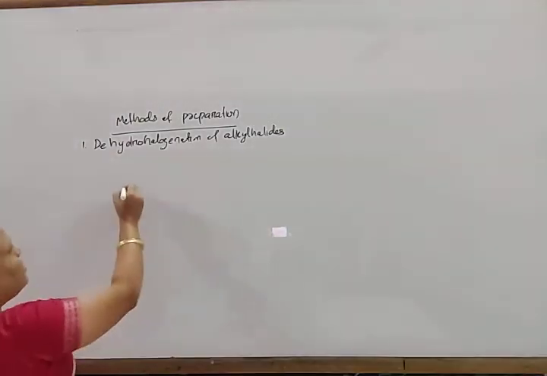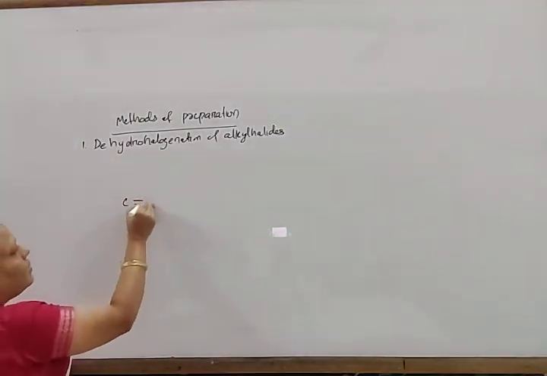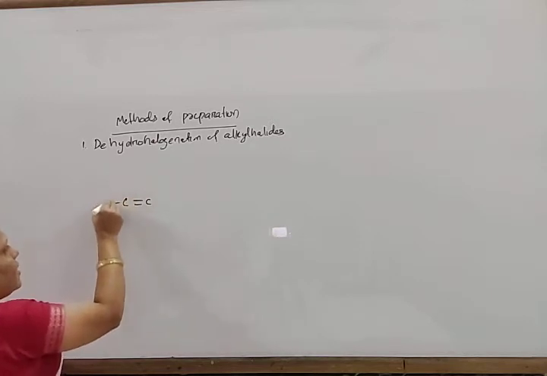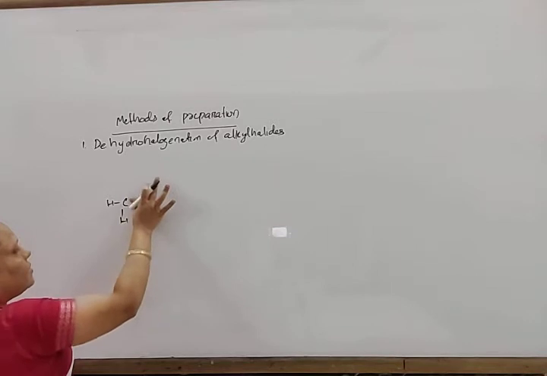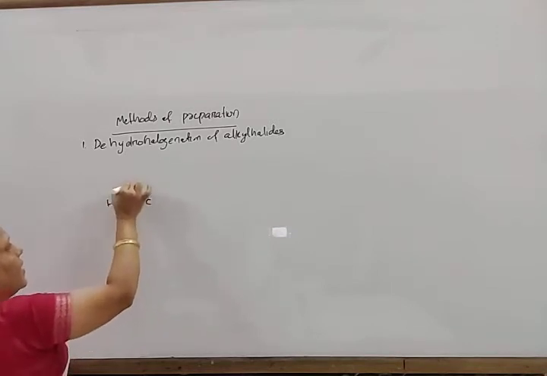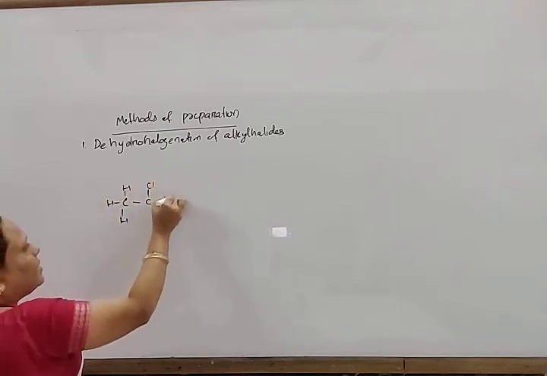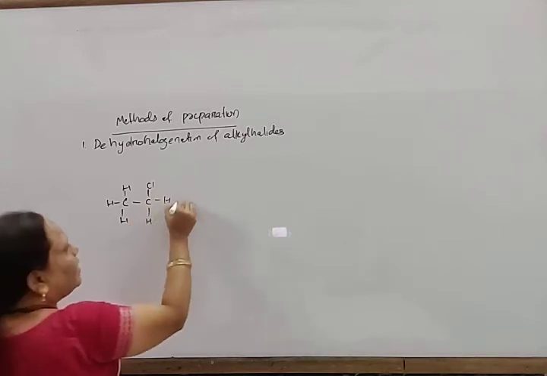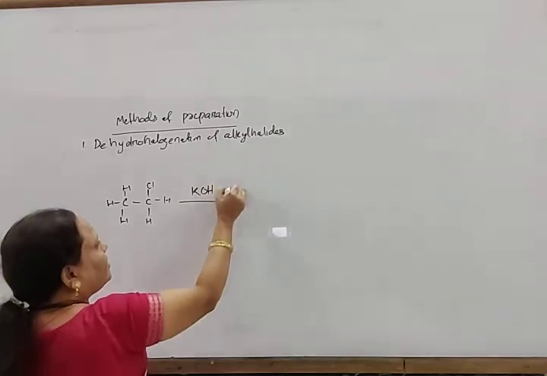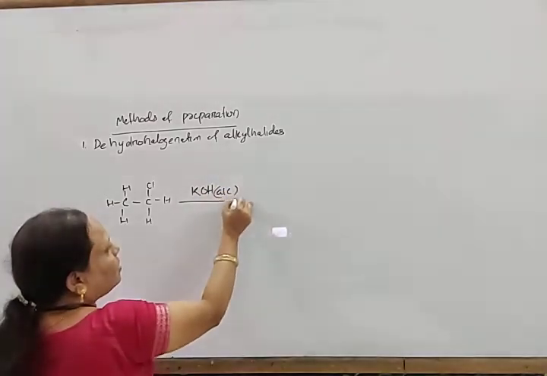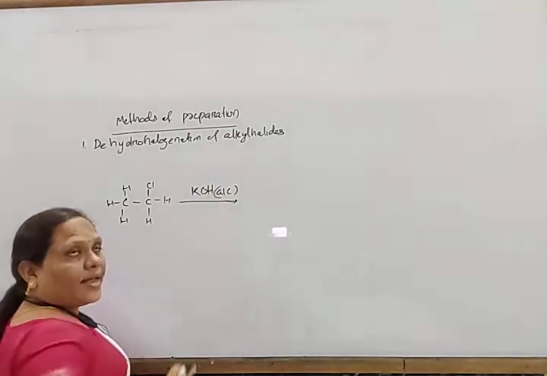Look here, C, C with single bond, hydrogen is there, here Cl, H is there, and it is treated with potassium hydroxide in alcoholic solution.